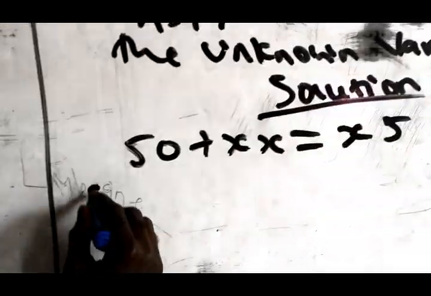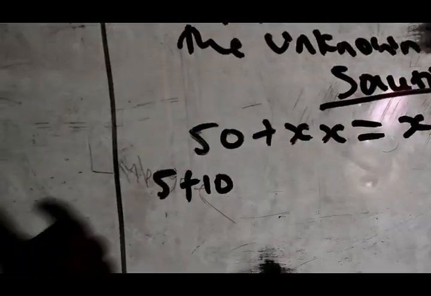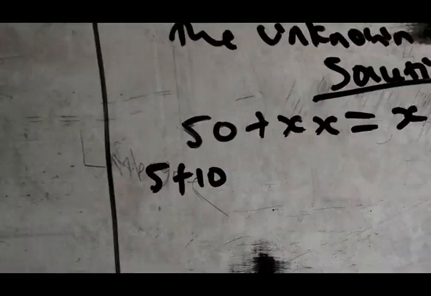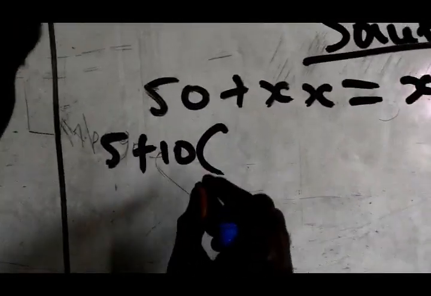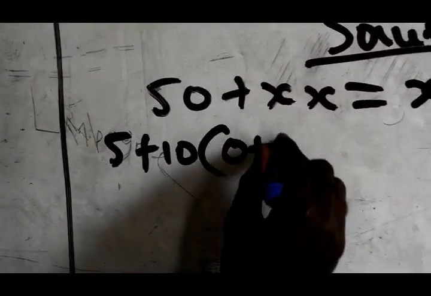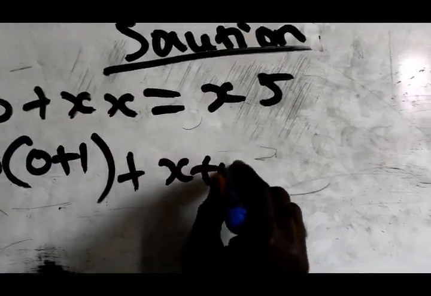But in x, you see 0 plus 1. Now you see 5. 5 is under the place of 10. 5 plus 10. The operation between this 5 and 0 is multiplication. Then you open your bracket, which is also called parenthesis. Then you put 0 plus 1. You close your bracket, plus x plus 10.